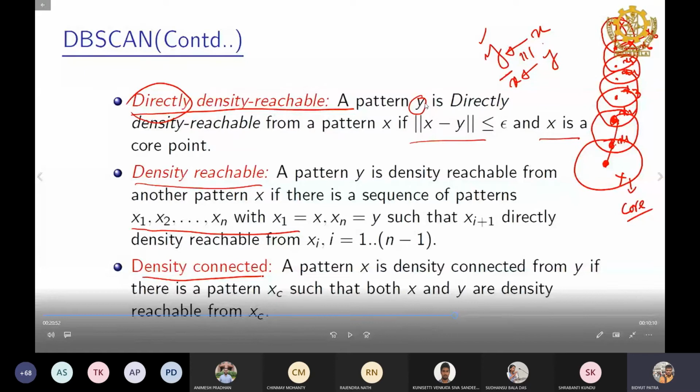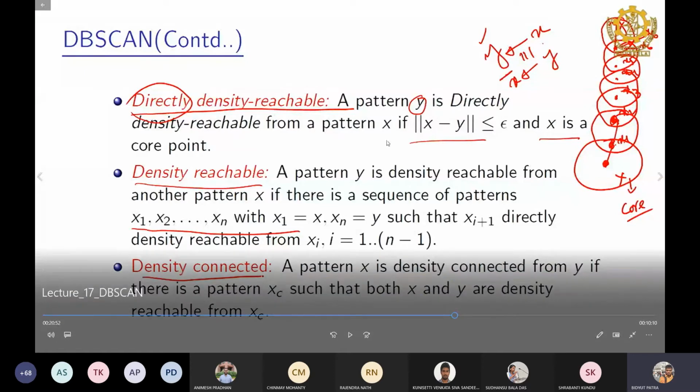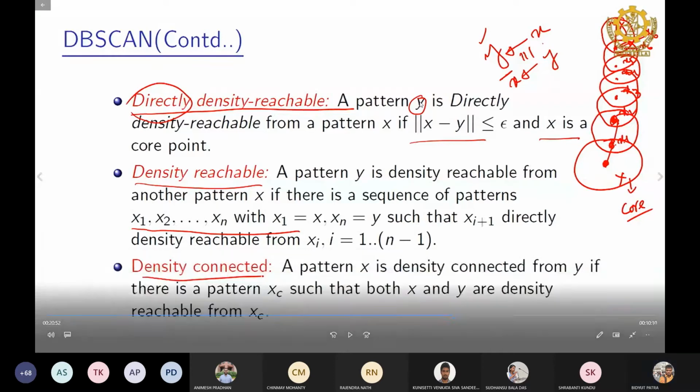This relation is not symmetric. If you draw the epsilon again, obviously because x to y is within the epsilon, y to x is also within the epsilon. This point is also within the epsilon, so y cannot be a noisy point. You got my point?